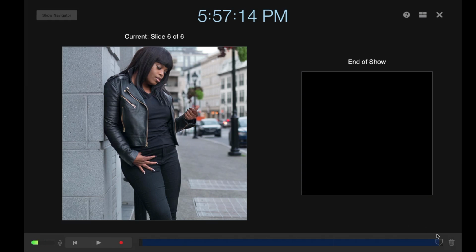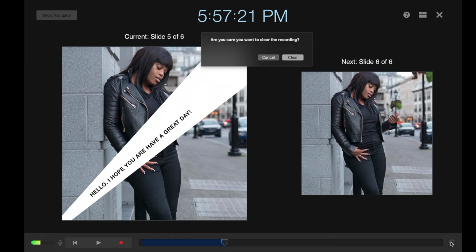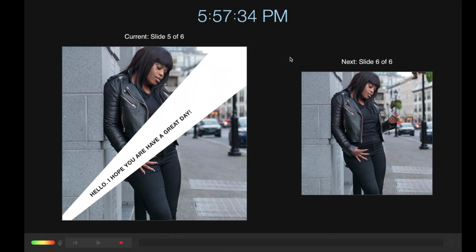You're going to stop the recording. If you don't like it, you're going to press play. If you don't like it, you can just delete it. Yes, clear. And then let's start all over.